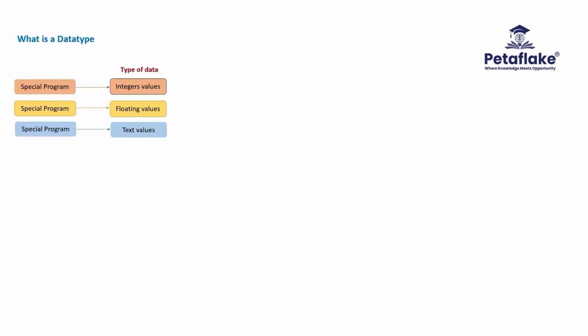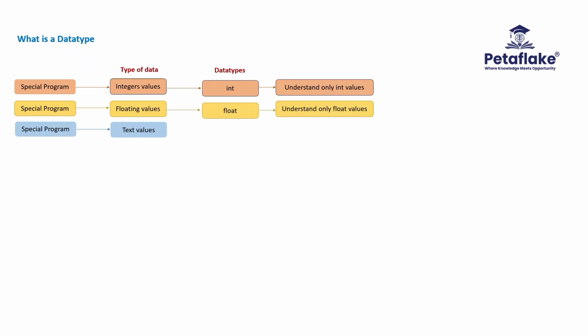For the purpose of understanding and storing different types of data in the memory through the program, a special program was developed for each variety of data available in the real world during the development of each programming language. These special programs are called data types. Int is the data type which can understand only integers. Integers means the numbers without decimal points. Float is the data type which can understand only floating values. Floating values means the numbers with decimal point values.